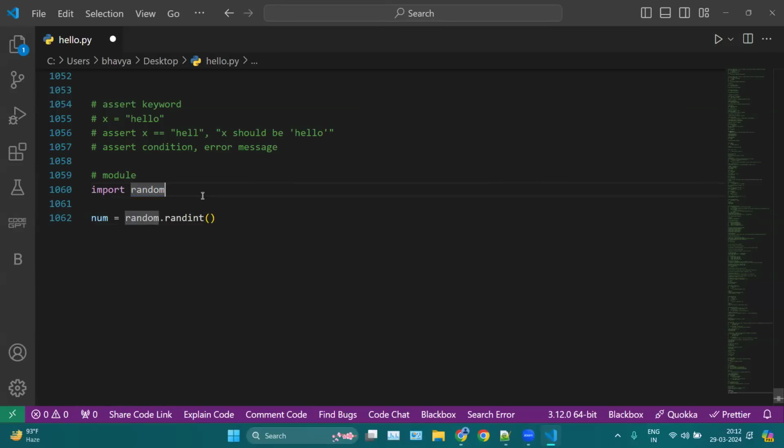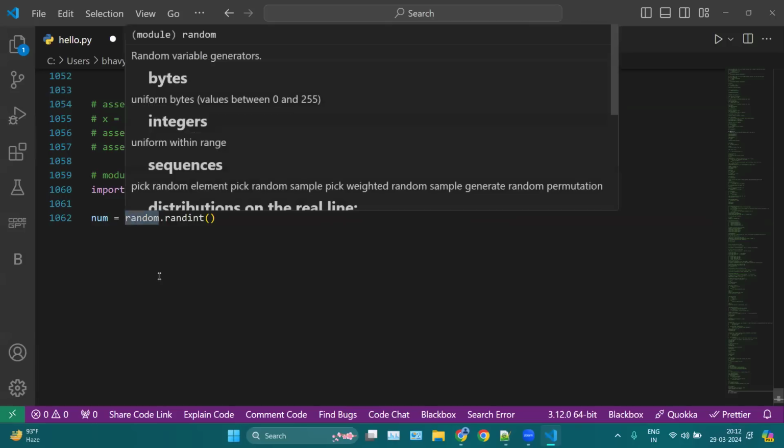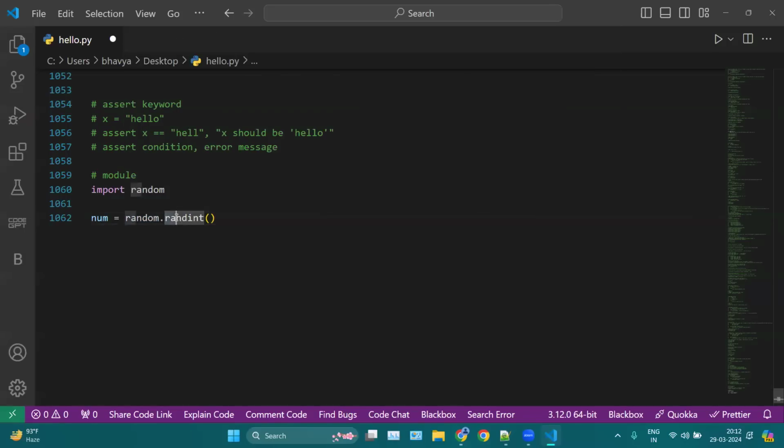Whenever you want to access any function, method, class or object within your module file, first you have to mention your module name, here random. Second, you have to mention which function, class or element you want to access. So this is the name of my file, and secondly, I want to access this particular function within the random file.